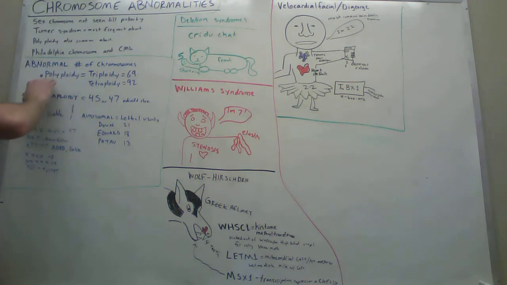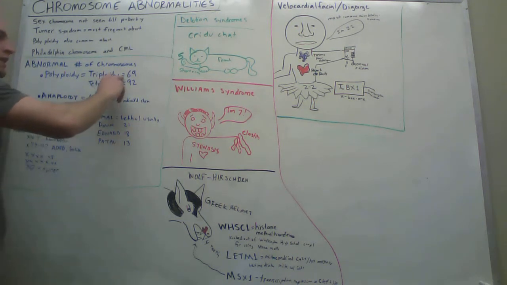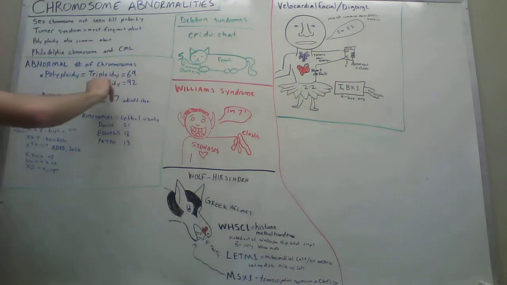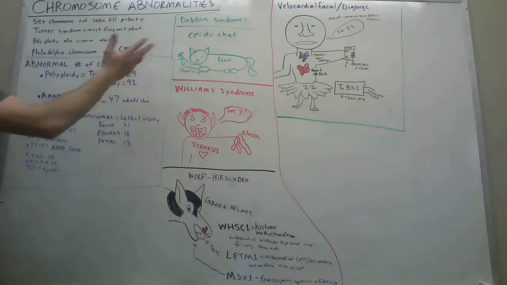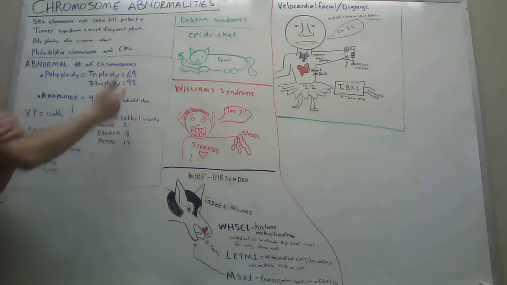And there are a couple different types. There's polyploidy. Polyploidy basically means you have multiple. So in this case, it'd be triploidy, which would be, a person would have 69 chromosomes. And you think about that, tri-3, so this would be multiples of 3, so this would be 2 multiples of 3 and 3 multiples of 3, maybe that'd be a way of memorizing. And there's also tetraploidy. In this case, they have 92 chromosomes.